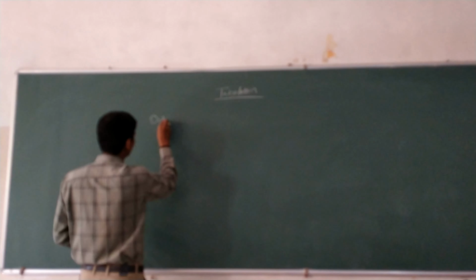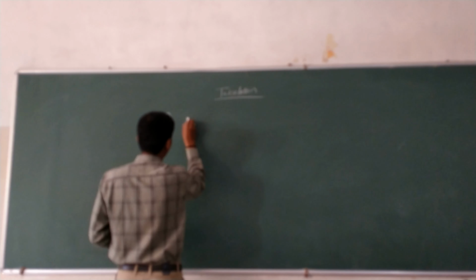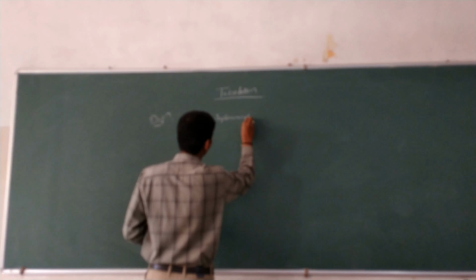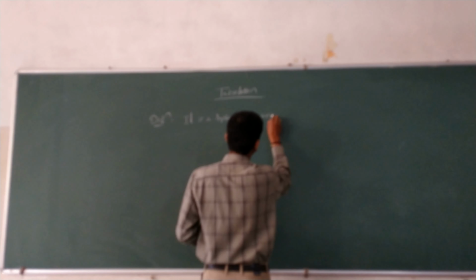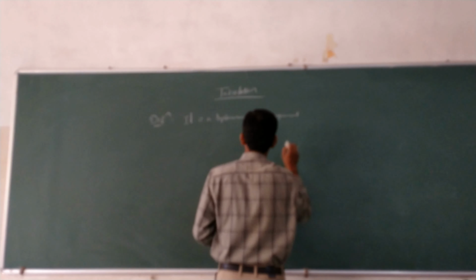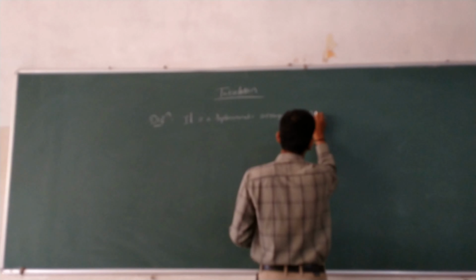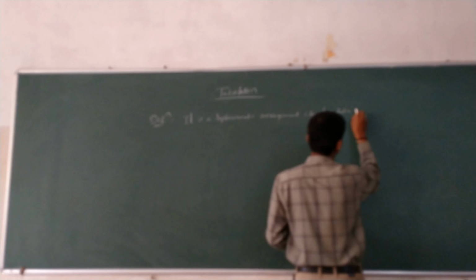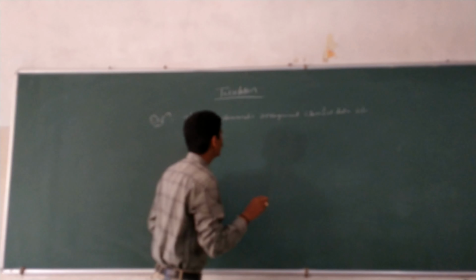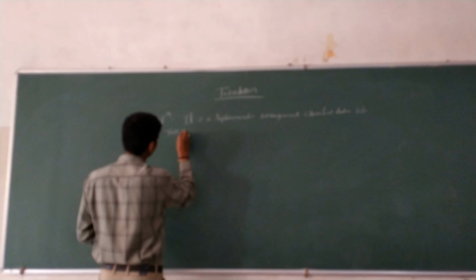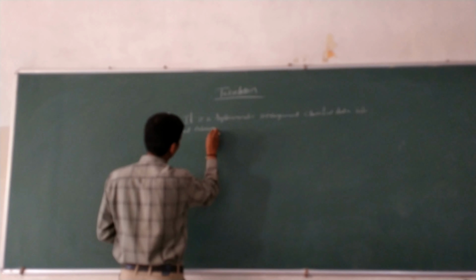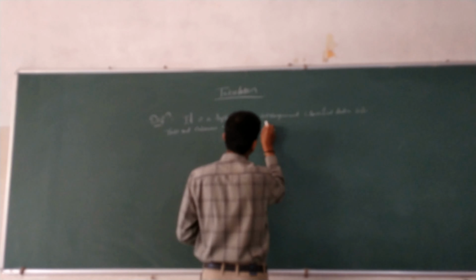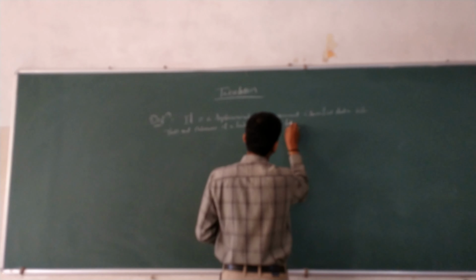Definition: it is a systematic arrangement of classified data into rows and columns of a table is called tabulation.